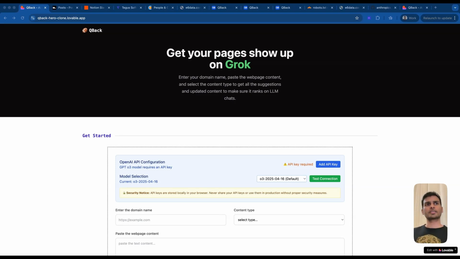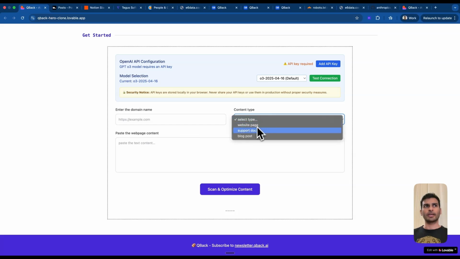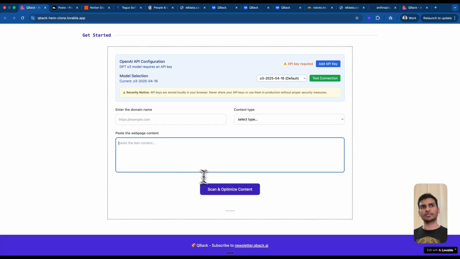So I think roughly around 4 months back, I vibe coded a tool which was this, which still exists on Lovable, and this was just the start where you can actually enter your domain name, content type, and it started giving some kind of a suggestion as how you can optimize that content for LLMs.